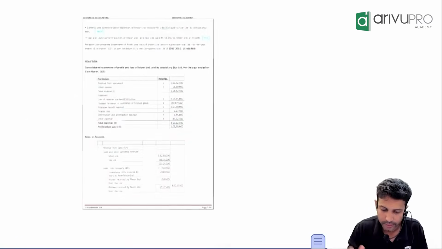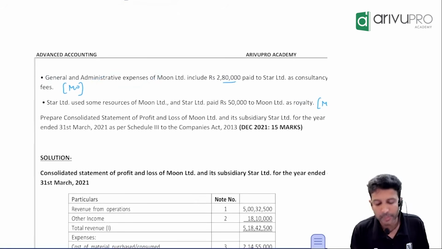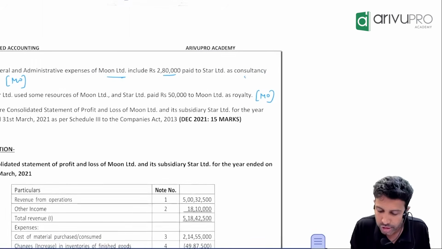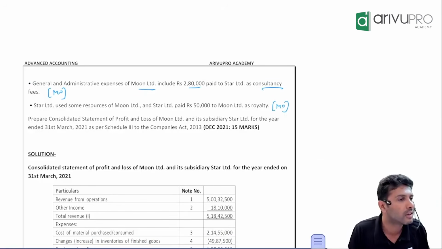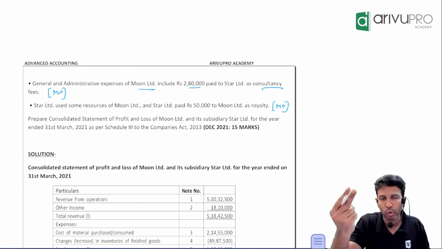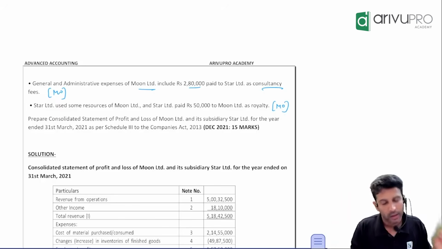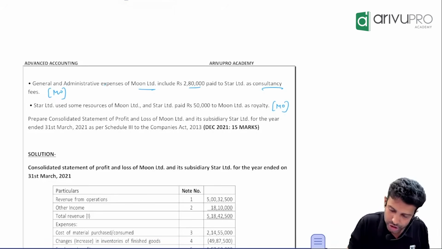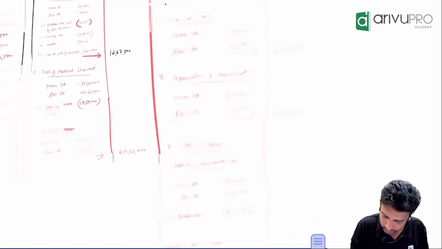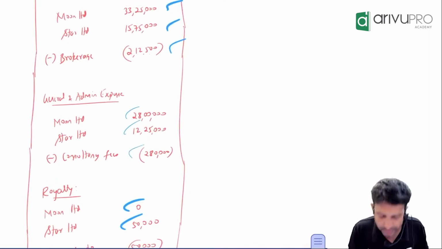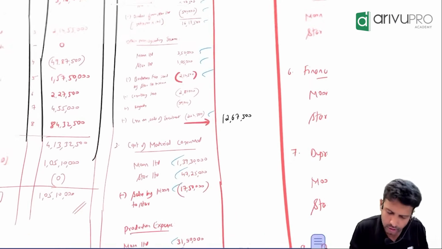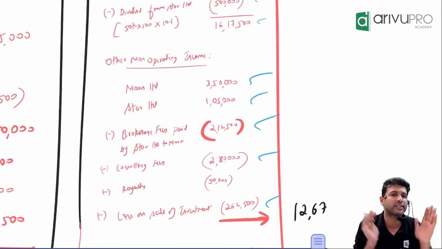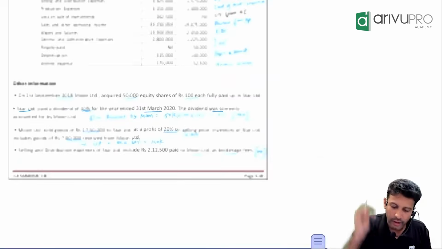Next. What else is there? General administrative expense of Moon include 2,80,000 paid to Star as consultancy fees. So for one company, again, consultancy fees is an expense. For another one, it's the income. One place elimination or two place? Two place. Where and on? One under other expense. Under which category? General administrative expense. How much? General administrative expense, consultancy fees is 2,80,000. Expense has been eliminated. Where under income? Do we have any category for this, or other income? Under non-operating income, you can eliminate 2,80,000 as consultancy fees. Both eliminated.